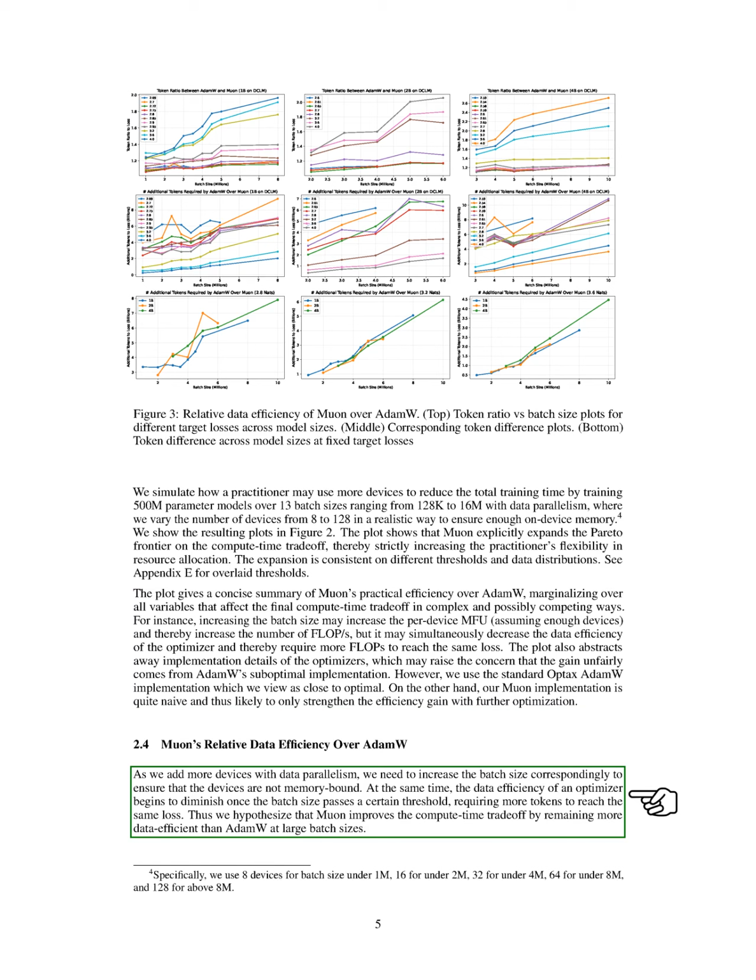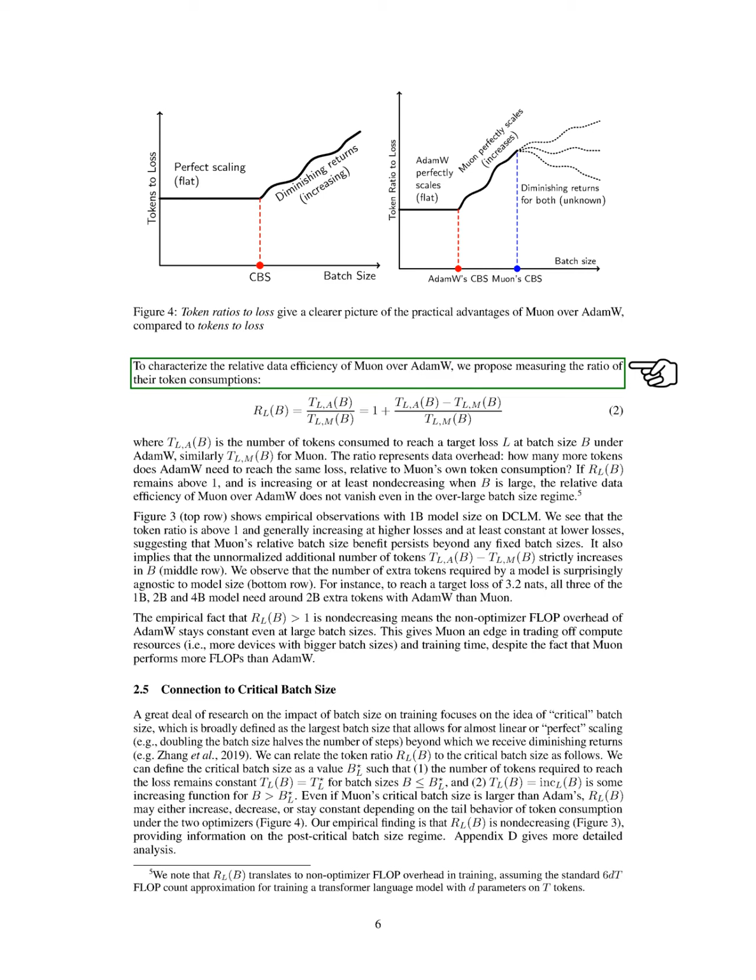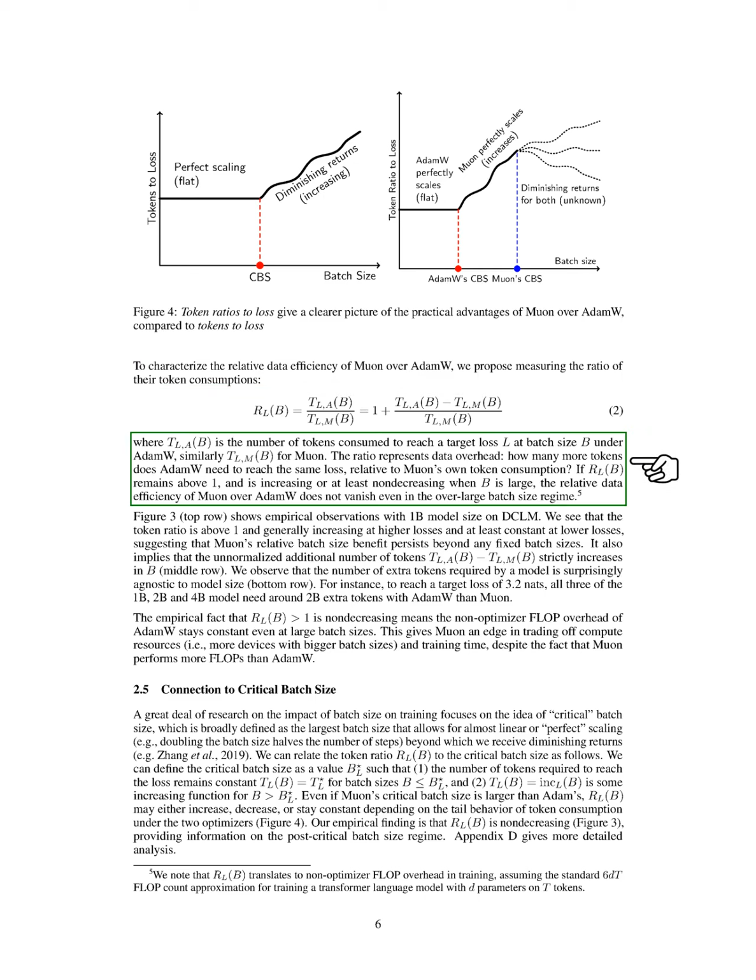Regarding Muon's relative data efficiency over AdamW, as we add more devices, we must increase the batch size to avoid memory issues. However, the data efficiency of an optimizer tends to decrease after a certain batch size, requiring more tokens to reach the same loss. We hypothesize that Muon remains more data efficient than AdamW at larger batch sizes. To measure this, we looked at the ratio of token consumption for both optimizers to reach a target loss. If this ratio stays above 1 and is increasing or stable at larger batch sizes, it indicates that Muon's efficiency does not diminish even with larger batches.